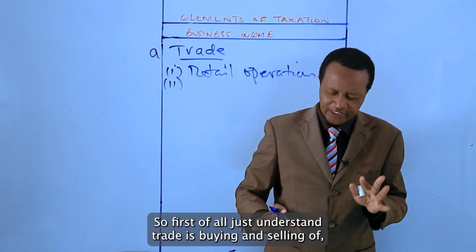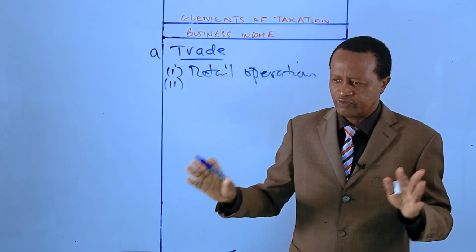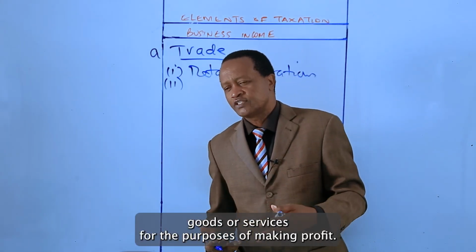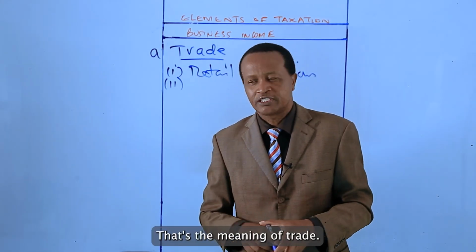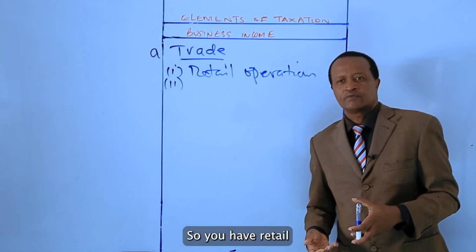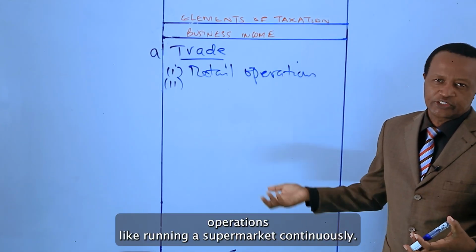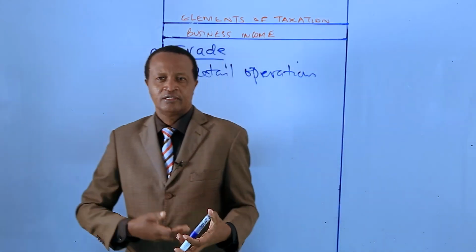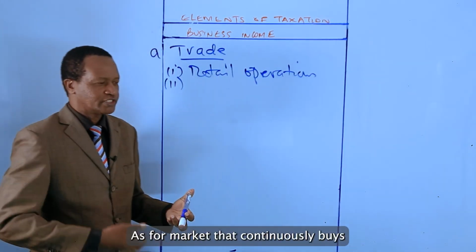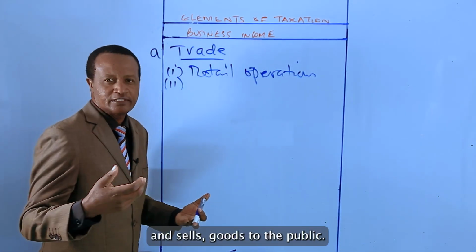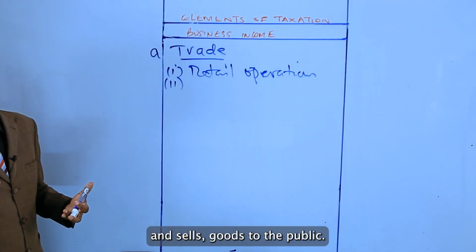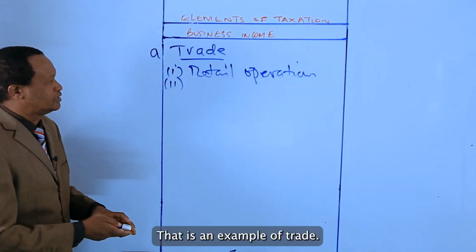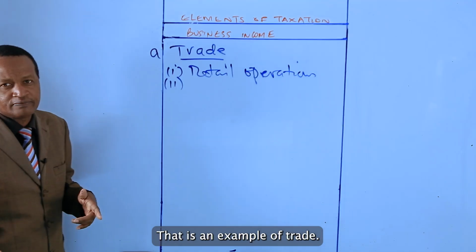So first of all, just understand trade is buying and selling of goods or services for the purposes of making profit. So you have retail operations, like running a supermarket continuously. A supermarket that continuously buys and sells goods to the public, that is an example of trade.